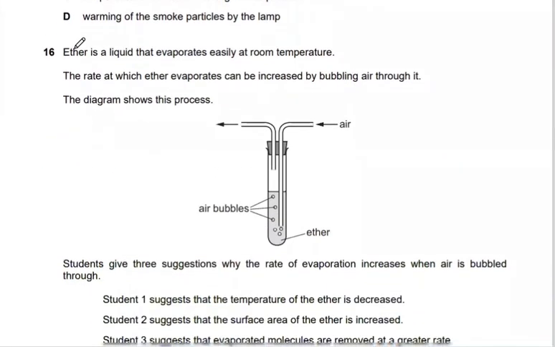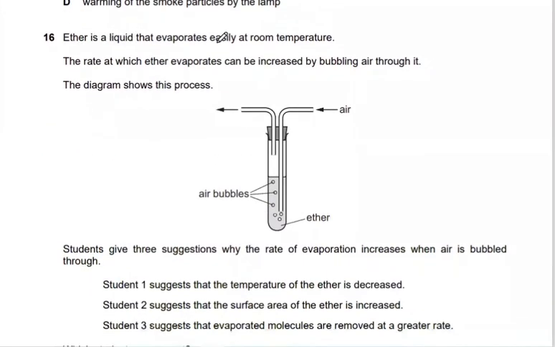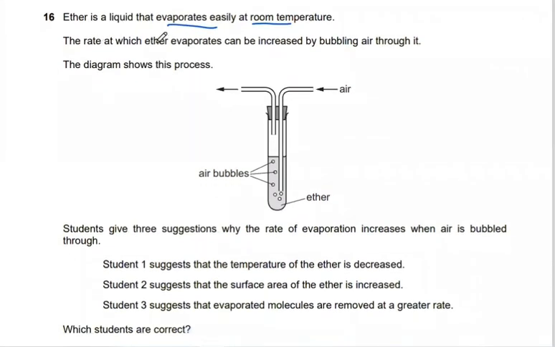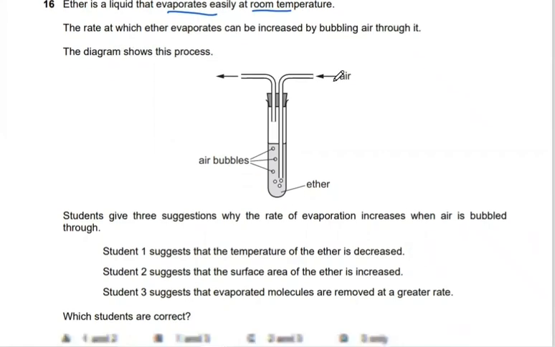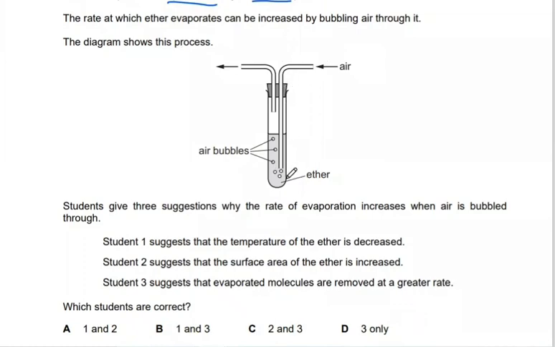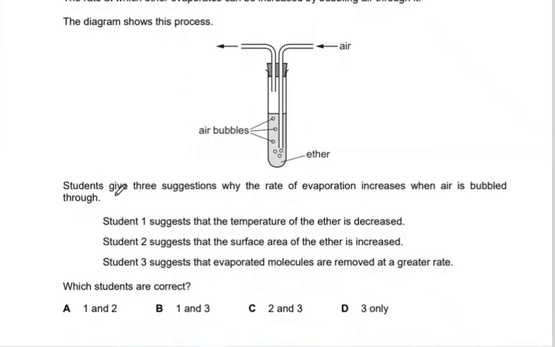Question 15. Ether is a liquid that evaporates easily at room temperature. The rate at which ether evaporates can be increased by bubbling air through it. The diagram shows the process. So we pump air into the ether, and the bubbles of air get out, carrying the evaporated ether from it. Students give 3 suggestions why the rate of evaporation increases when the air is bubbled through.